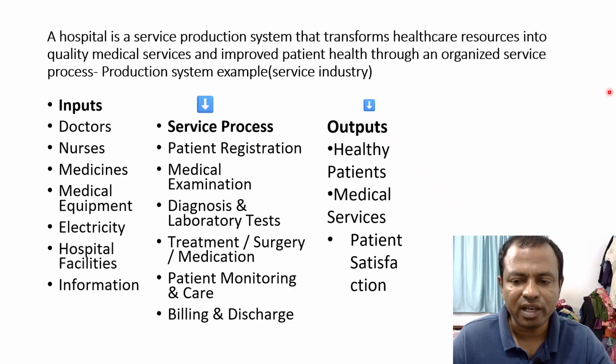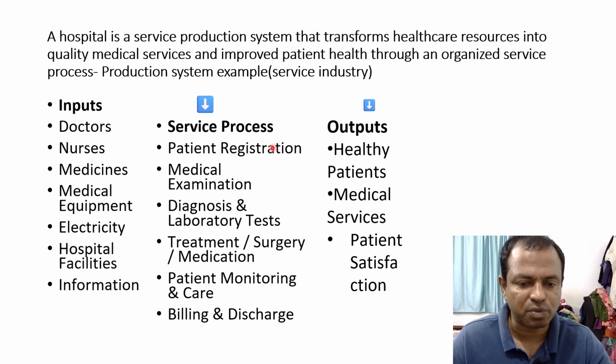Then not only a manufacturing production system we have to understand, but also in service industry production system is there. In a hospital, inputs are doctors, nurses, medicines, medical equipment, etc. And what is happening?